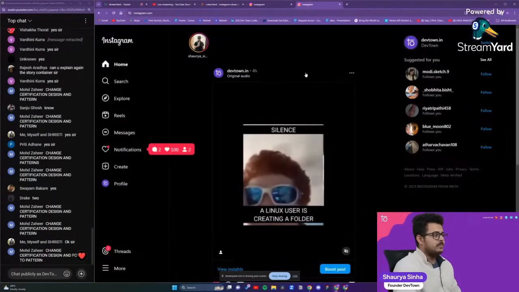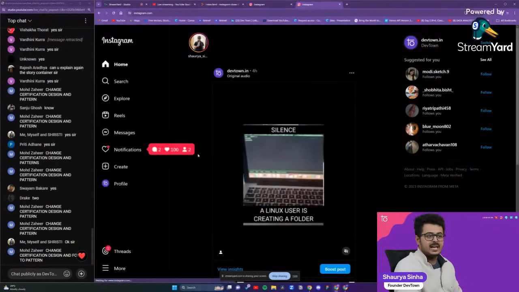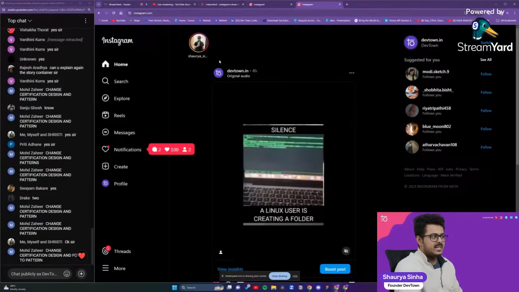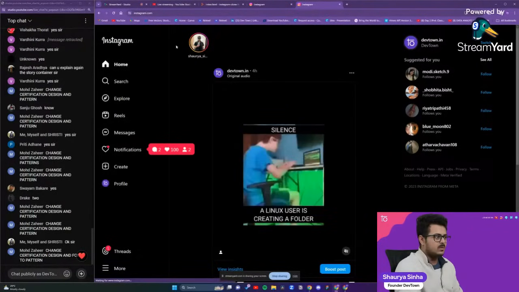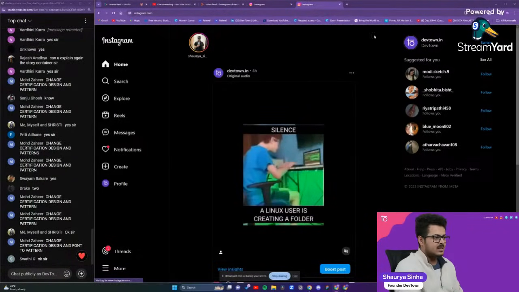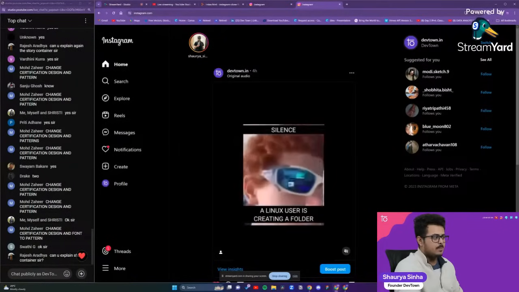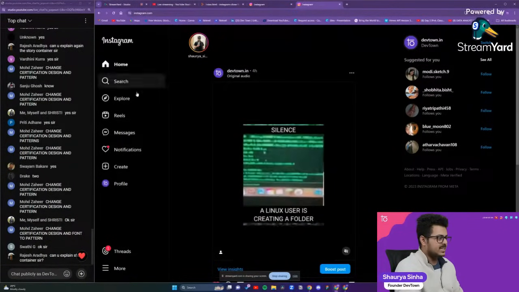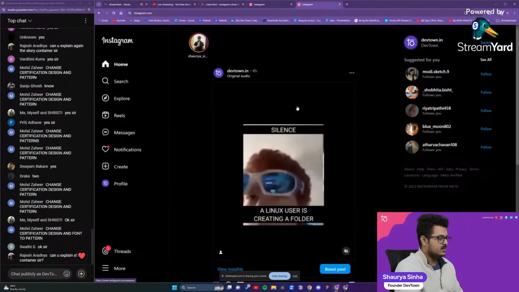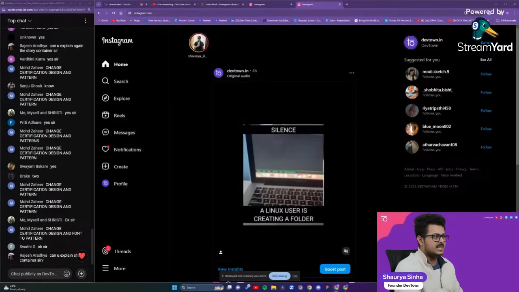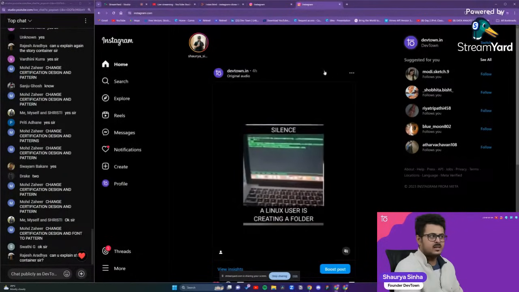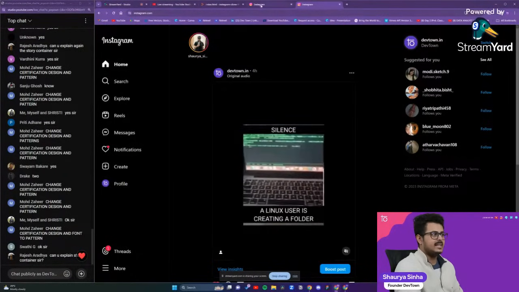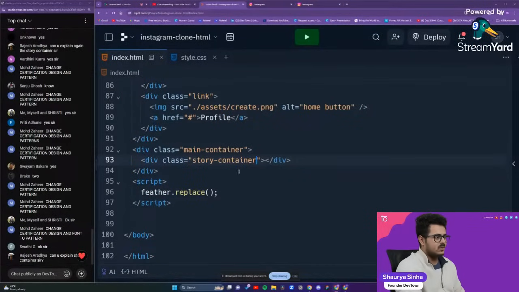Okay, so we are currently present inside of a main container right over here, right? We can divide the main container into two separate parts. One will be the stories container, which contains all the stories on the top, and the other one will be the post container. These are the two containers right over there. Currently we are building the story container itself. That is what I've built right over here.